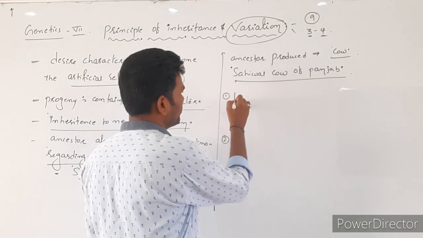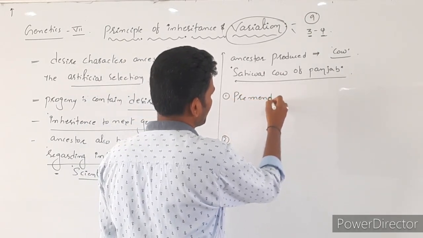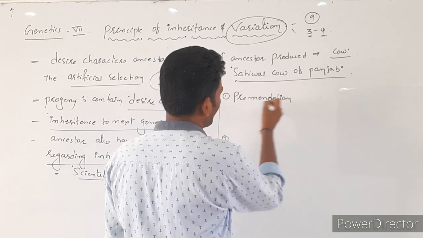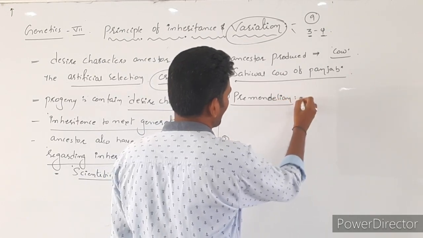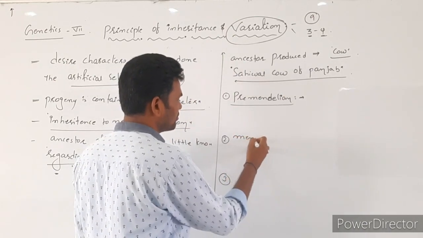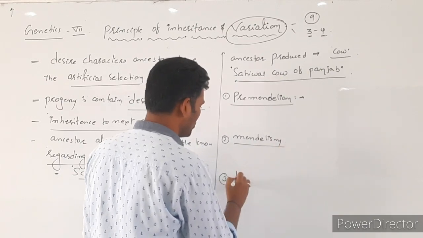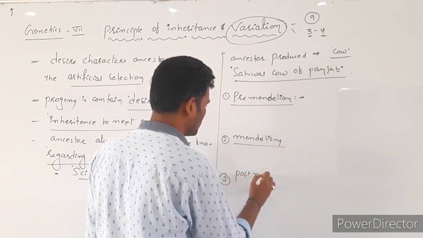First one is pre-Mendelian scientific information regarding inheritance. Next, Mendelism, and third one is post-Mendelism.